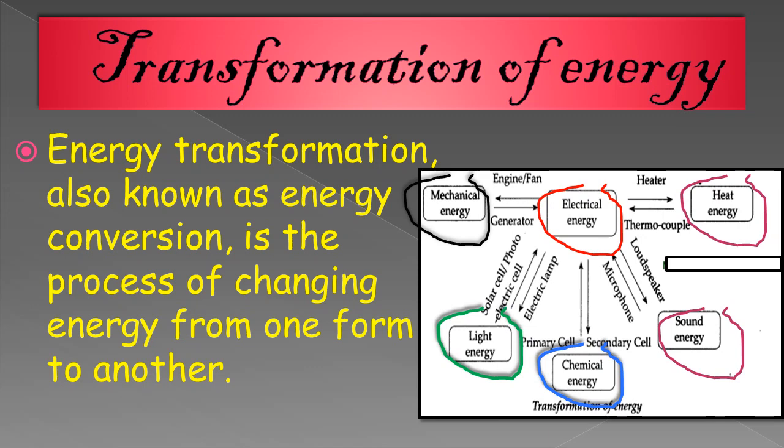Okay, and now the secondary cell. What is a secondary cell? The secondary cell can be electrically recharged after use by passing electricity. Okay, so this is the basic difference between primary cell and secondary cell. Primary cell is discarded after one use, and secondary cell is not discarded. It can be electrically recharged again and again.